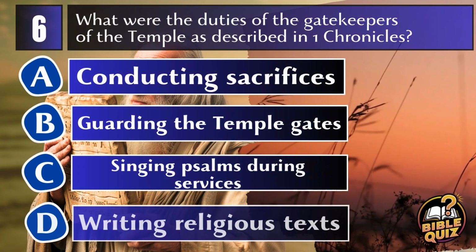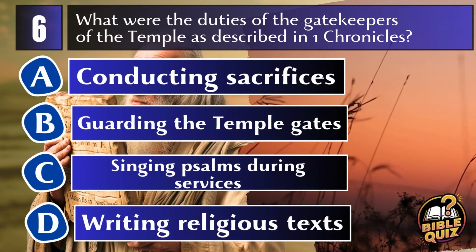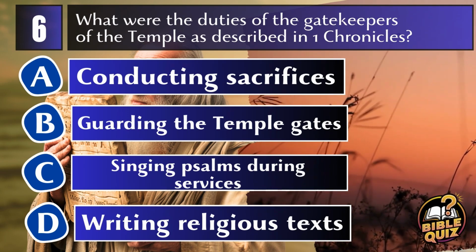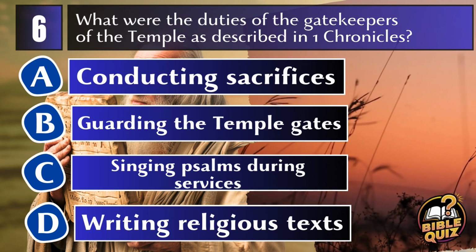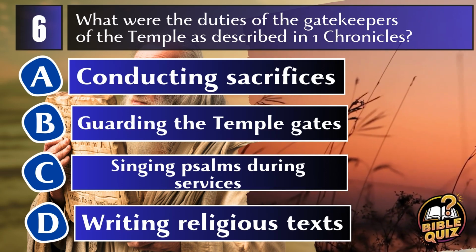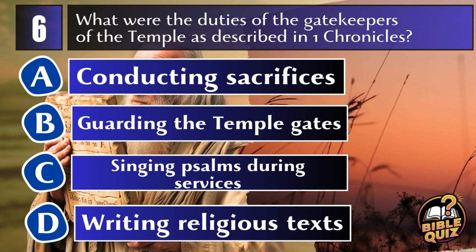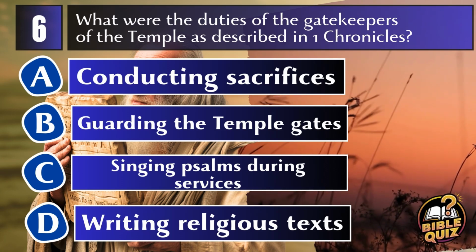Question 6. What were the duties of the gatekeepers of the temple as described in 1 Chronicles? A. Conducting sacrifices. B. Guarding the temple gates. C. Singing psalms during services. D. Writing religious texts.